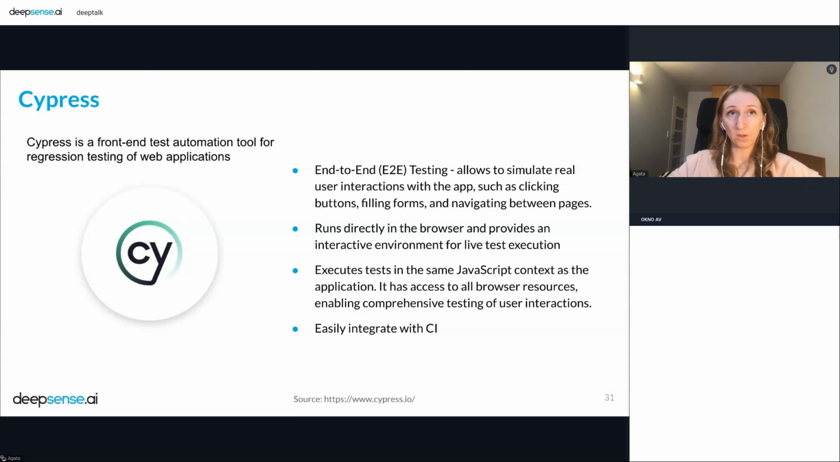So that means you can test clicking buttons, filling inputs, and more. And Cypress runs directly in the browser. So that means you can, live, for example, debug your code or your tests. And it executes in the same JavaScript context. So that means you have access to all browser resources. And it's really easy to integrate with continuous integration.